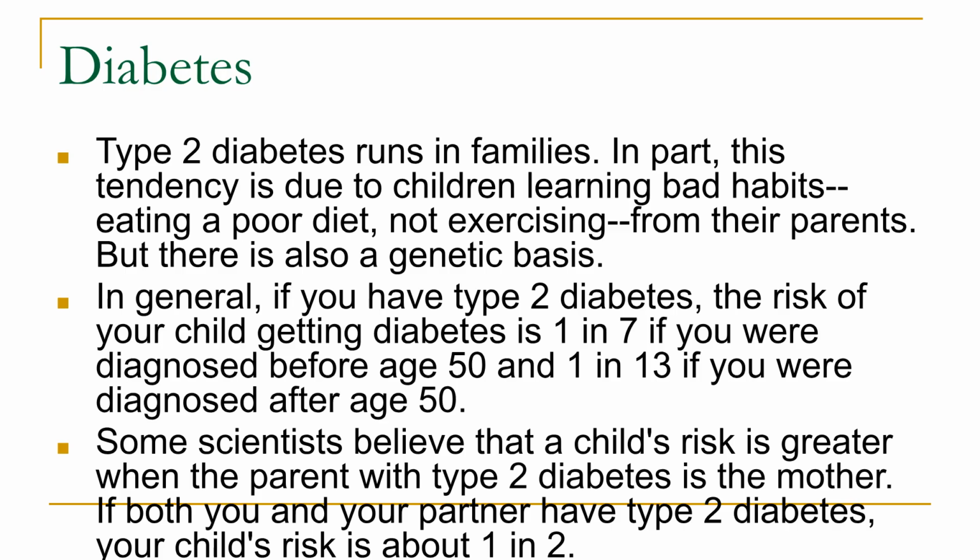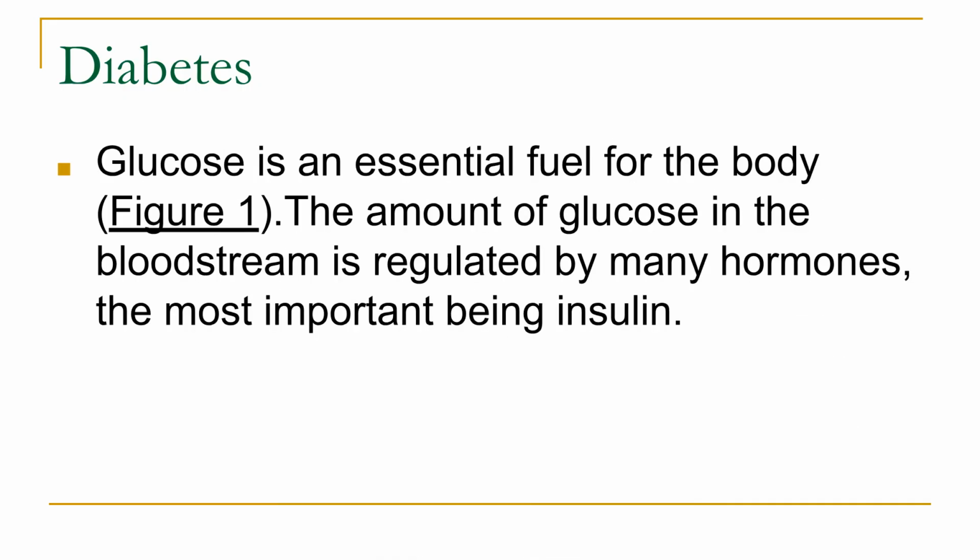Type 2 diabetes often runs in families due to both learned habits and genetic factors. The risk to a child varies depending on the parent's age at diagnosis and is about 1 in 2 if both parents have type 2 diabetes. Glucose is an essential fuel for the body, and its level in the bloodstream is primarily regulated by the hormone insulin. This image provides an overview of diabetes.